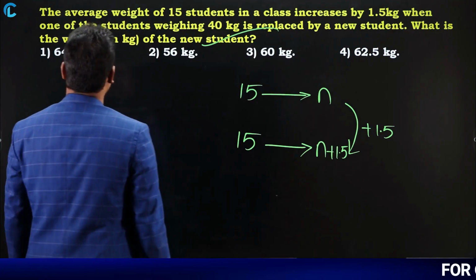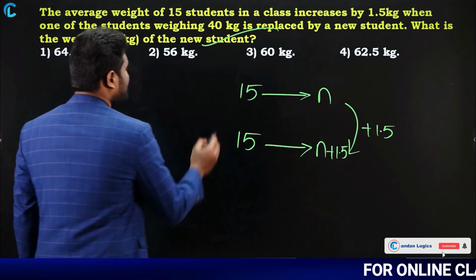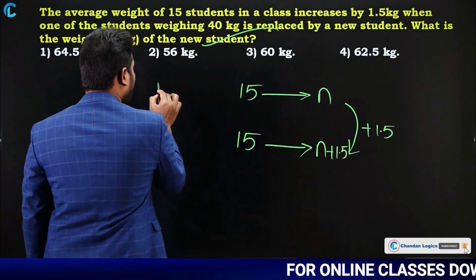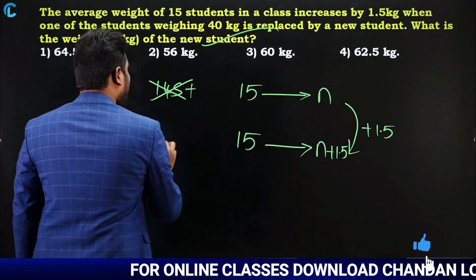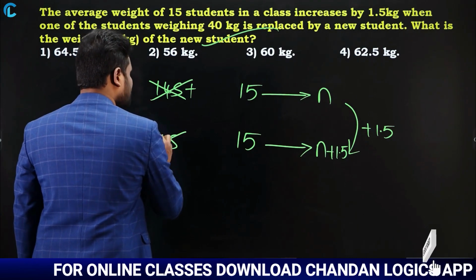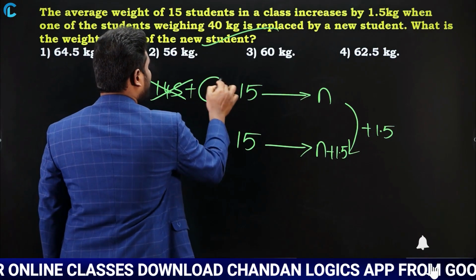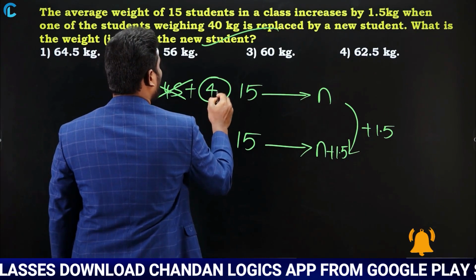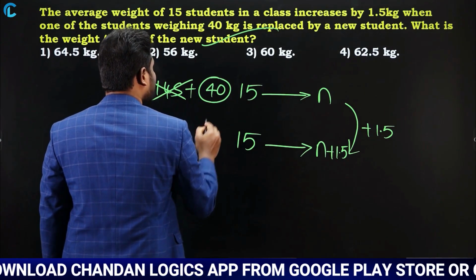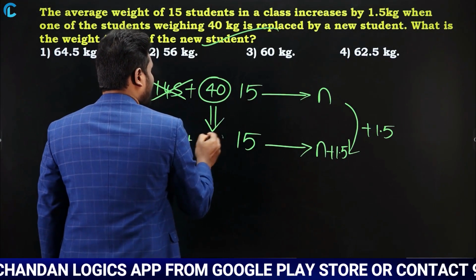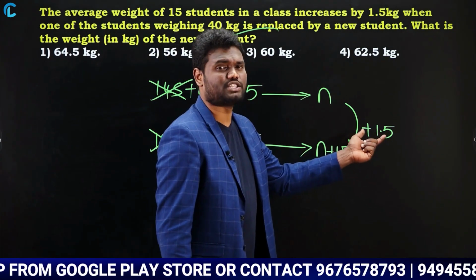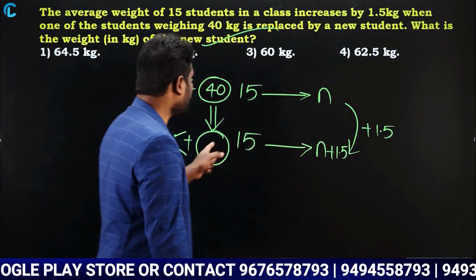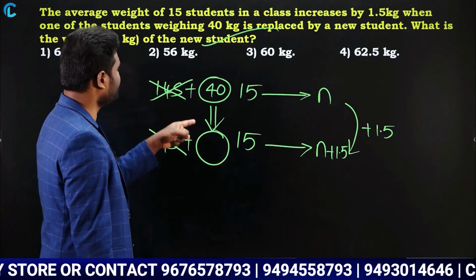Now it is saying that one of the students has weight 40 kg. In this, 14 students are there, and these 14 students are anyway common. I can neglect those 14 students because they are common. Now one student whose weight is 40 kg is replaced with some other student. Due to this, the average weight is increased by 1.5 kg. Now you are supposed to find the weight of this new student.